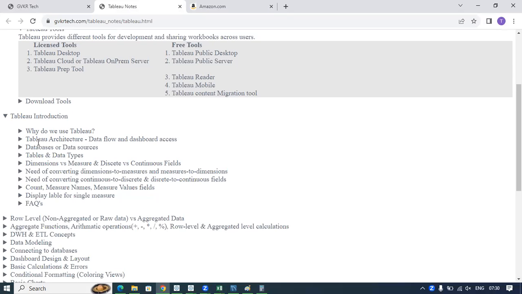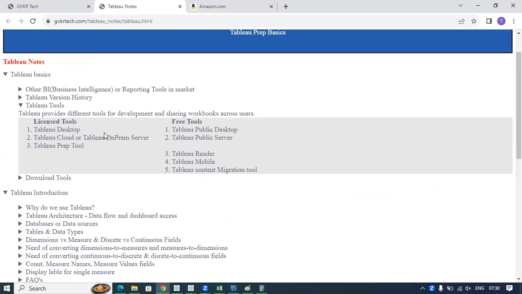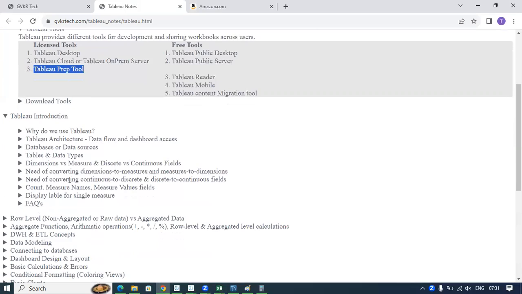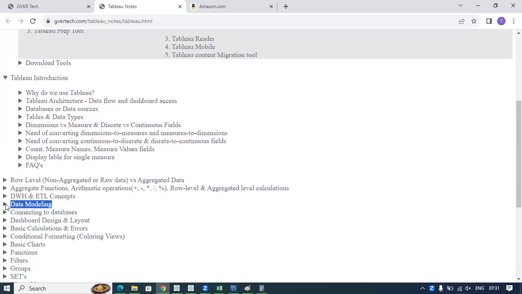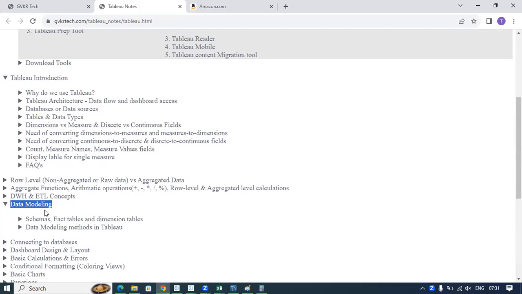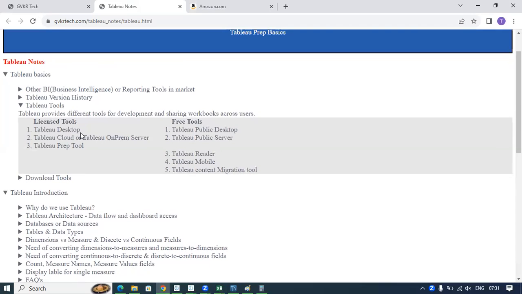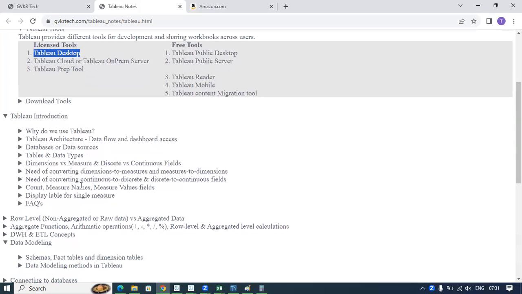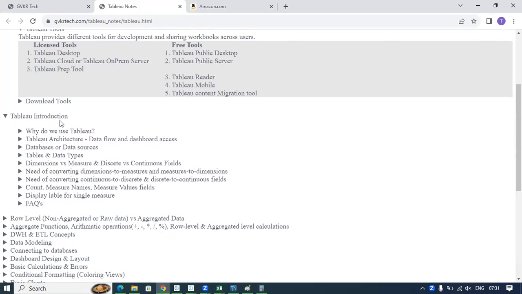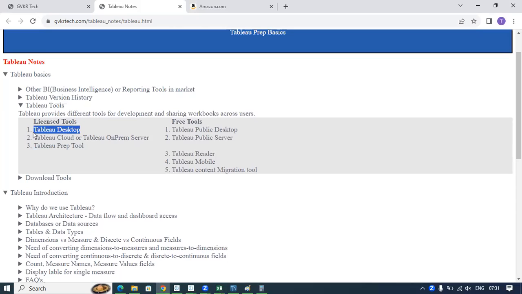So we will use Tableau desktop and Tableau prep tool for development purpose. Tableau prep tool is particularly for data modeling purpose. We will see data modeling techniques a bit later. It is purely for data modeling purpose only. Using Tableau desktop also, we can do the data modeling, but we have limited features in the Tableau desktop.